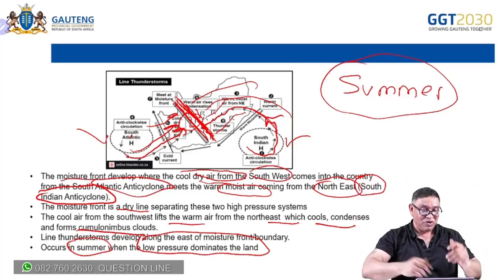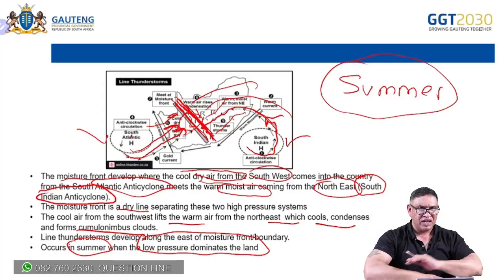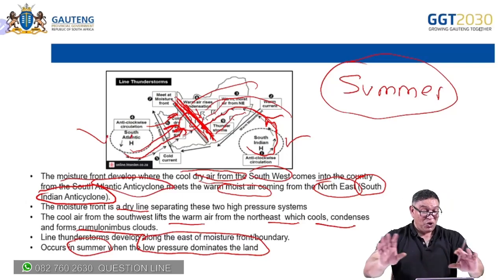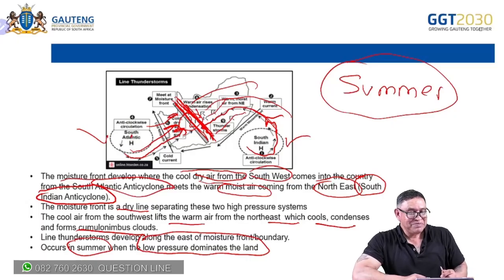line thunderstorms. I'm sorry I'm making this a bloodbath here, but you will get these slides, and if you request, you will get more of them. So not to worry about my bloodbath. That's how I like to explain it. So that's your line thunderstorms that are taking place.